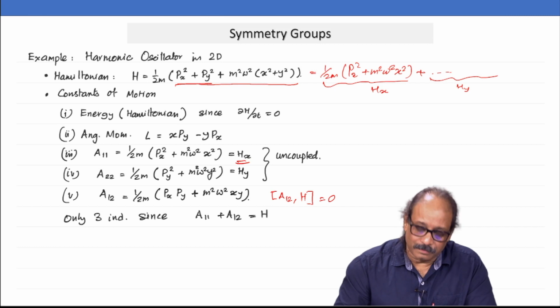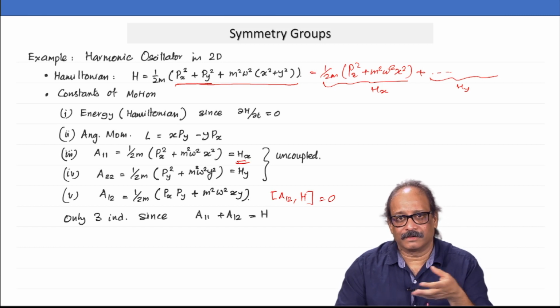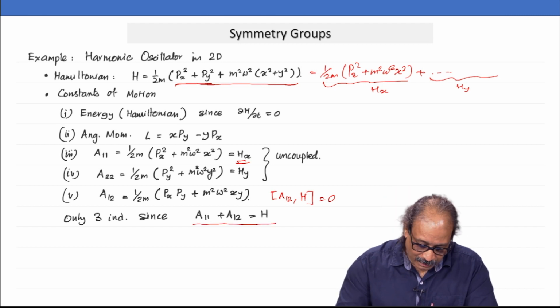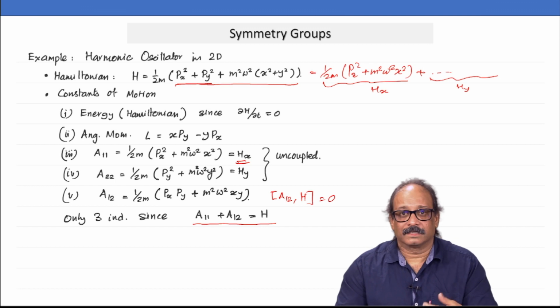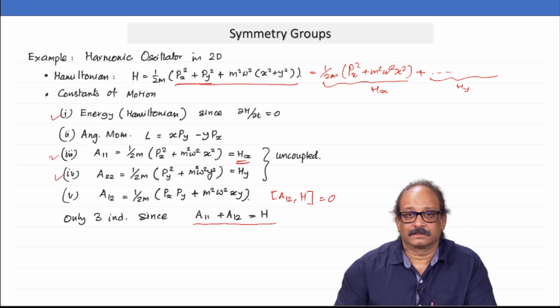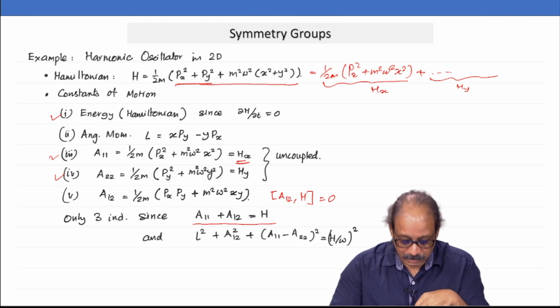I should be able to express 2 of them in terms of the remaining 3, or I must have 2 equations connecting the 5 of them. So, here is one equation, that is clearly Hx plus Hy is nothing but H. So, this plus this is this. And then the other one is L square.